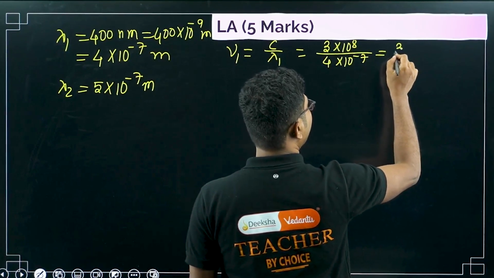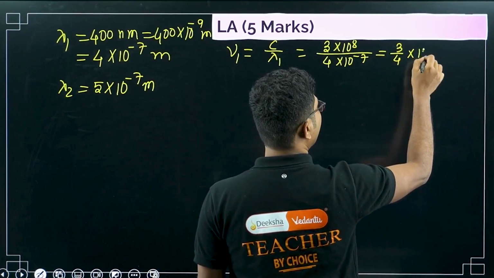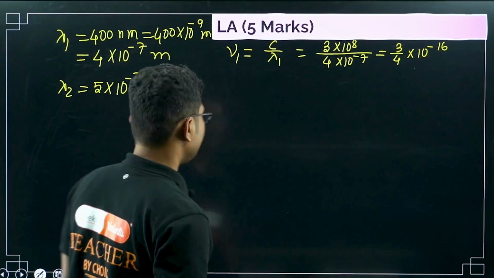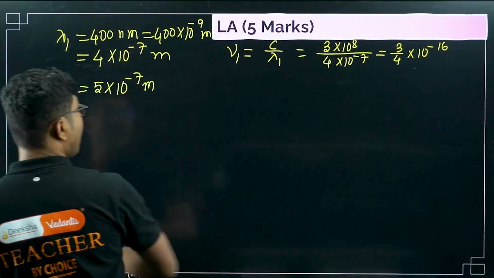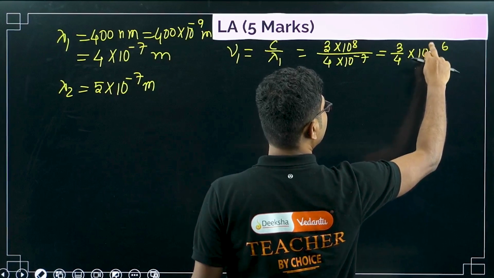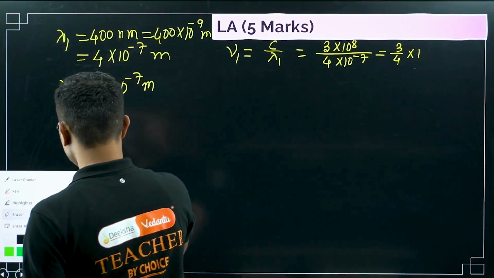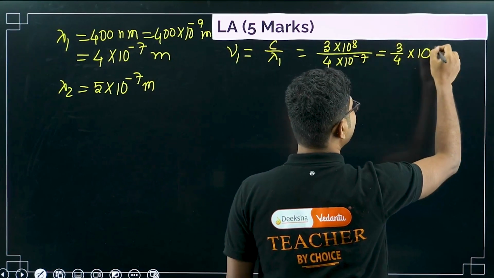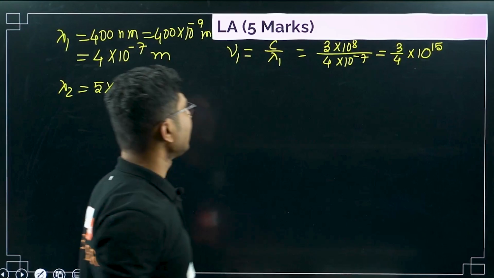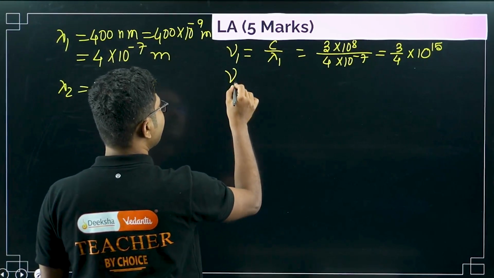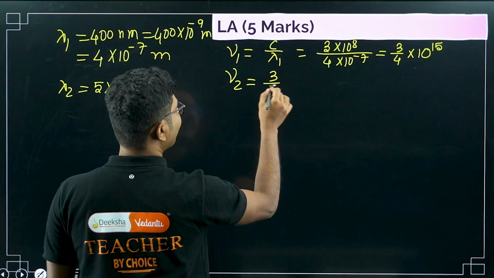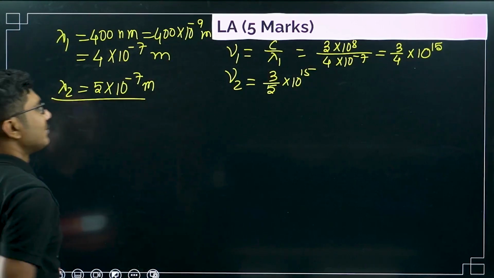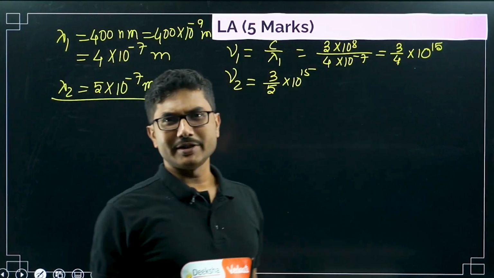So it is 3 by 4 times 10 to the power of, sorry, not minus 16, plus 15. The minus 7 goes up, and it becomes 8 plus 7, that is 15. So this is nu 1. Similarly, nu 2 is 3 by 5 times 10 to the power of 15. Only the 4 is changed into 5.